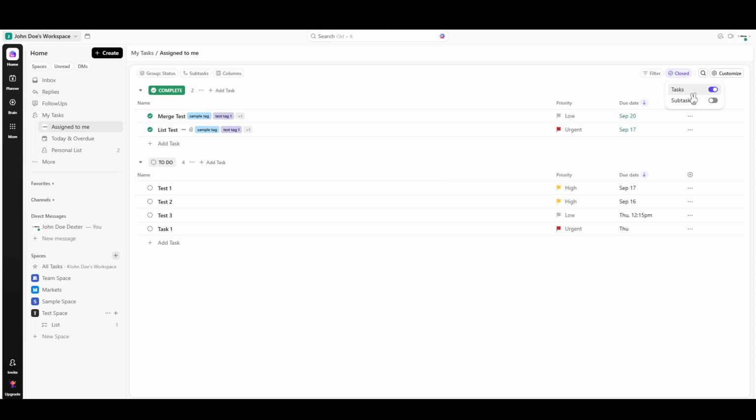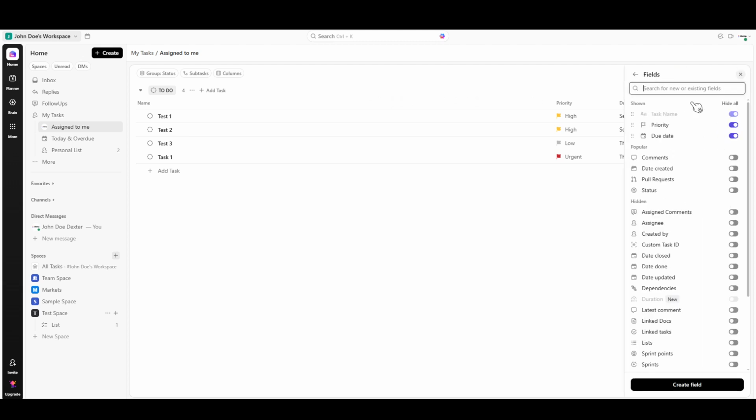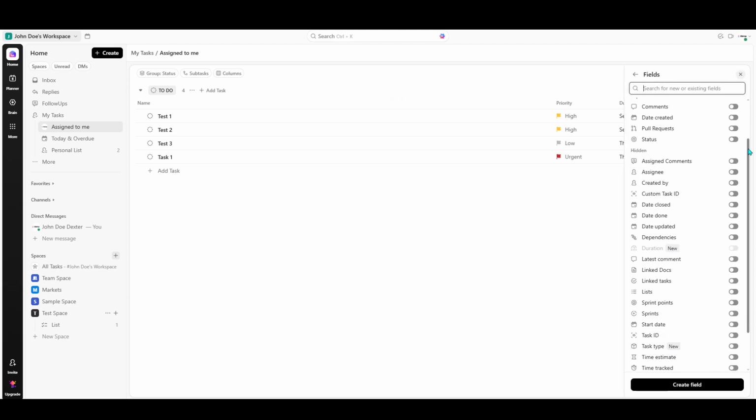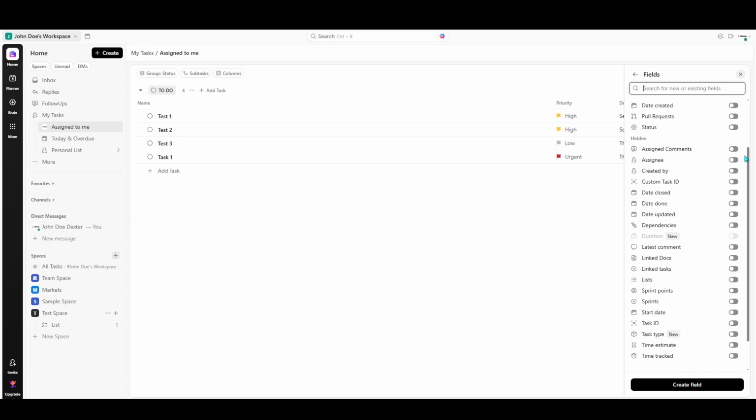Moreover, you aren't limited to this basic setup. ClickUp allows you to customize your view by adding additional fields to your task list display. Depending on your preferences, you can include elements such as task due dates, priority levels, or project tags. This feature enables you to create a visual layout that aligns perfectly with your workflow preferences, supporting your productivity journey with clarity and purpose. And there you have it.